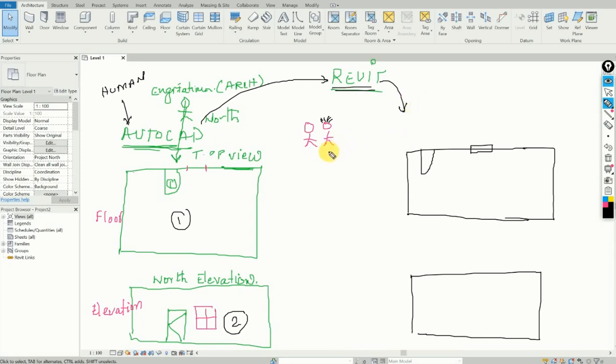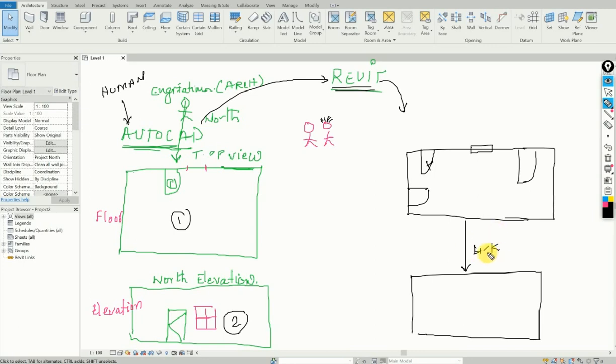Again, same story. My beautiful wife comes and meets you, and she says, I don't want this door to be here. I want it to be here. You said, don't worry, I will do it. You want to keep this door here also? I will do it. Don't worry. You give me extra options. Why does it happen? Because of this view. If you change the floor plan, it changes itself. Yes, this is called link. It is linked. It's amazing.